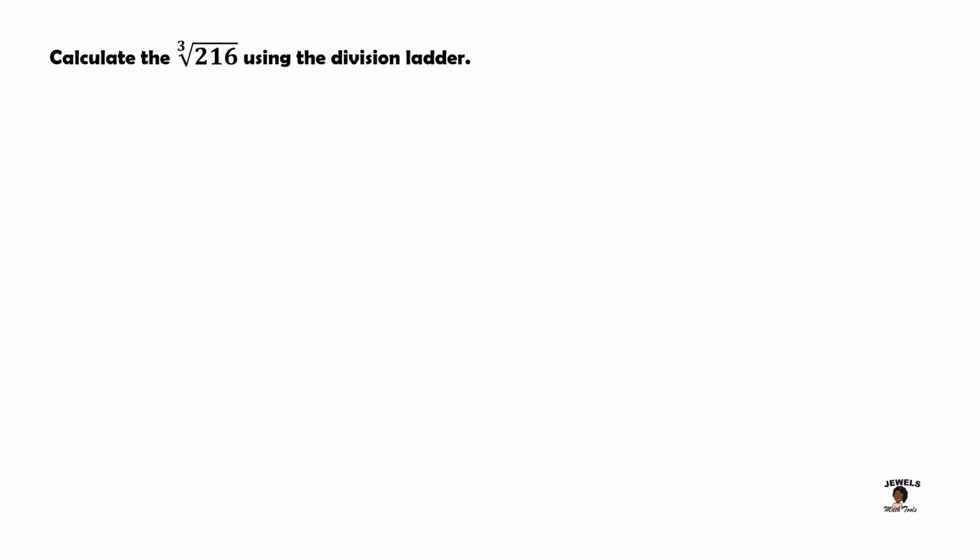So we are going to be calculating the cube root of 216. And in this session, we're going to be looking at working out our cube root when we have multiple types of prime factors, well, different numbers for our prime factors involved. So let's begin by listing our prime numbers first. So our prime numbers are 2, 3, 5, 7, 11, 13, 17, and 19. These are all our prime numbers under 20.